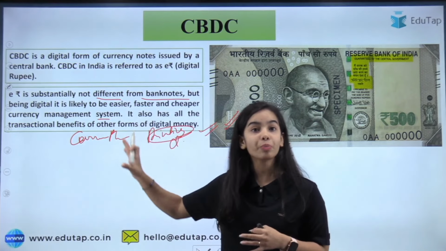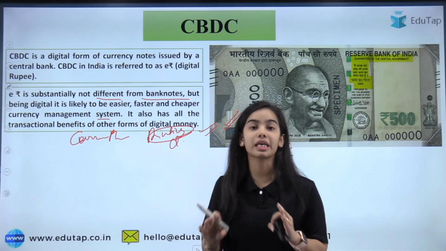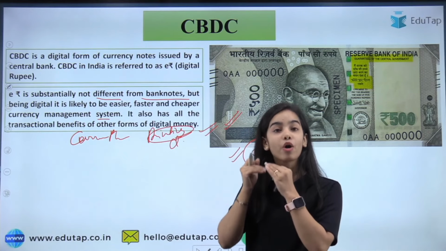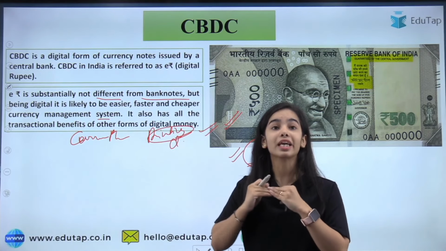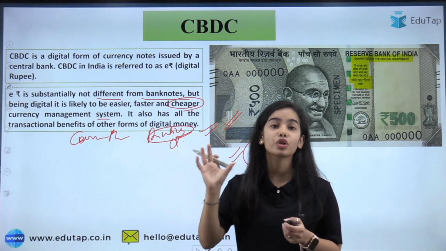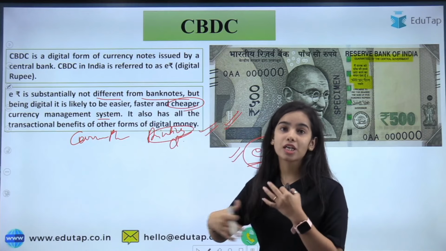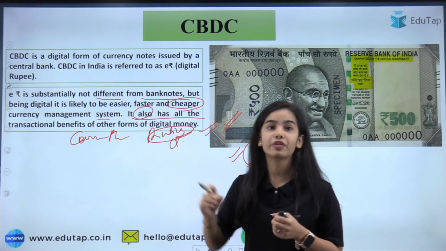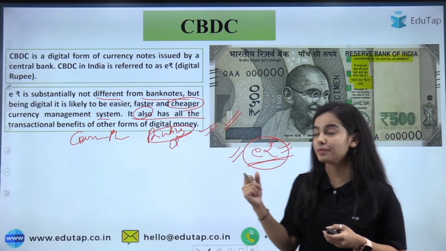But in the case of the e-rupee, there is no printing cost and no distribution cost, so the operational cost will be reduced to a great extent. The e-rupee is going to be a much cheaper currency management system than the cash released by the RBI. It also has all the transactional benefits of other forms of digital money.